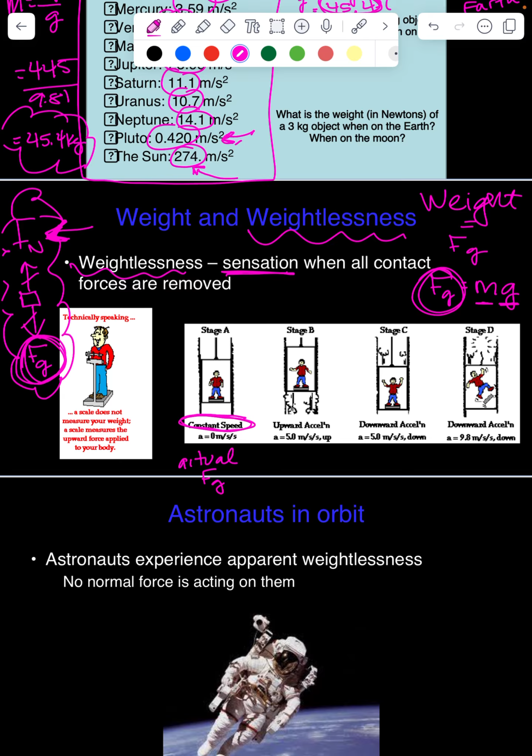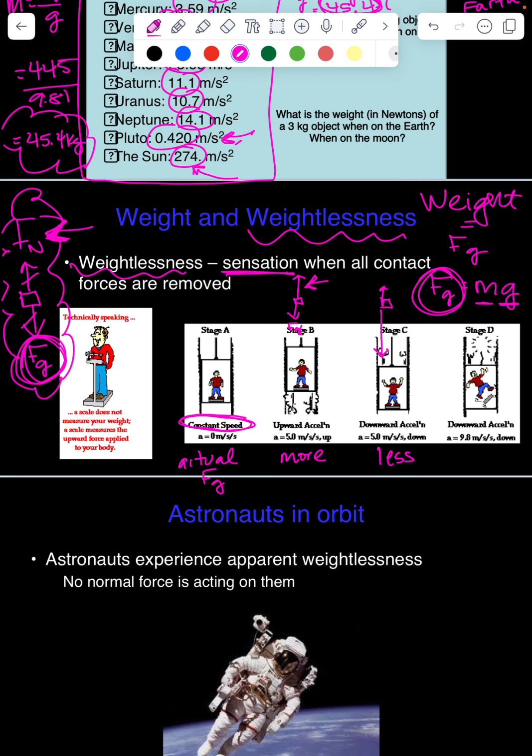Well, what if we had an upward acceleration? If we had an upward acceleration, that means our upward force would be greater. That upward force is what that scale is reading, so I would weigh more on that scale. That scale would say I weighed more than my actual weight. What if the elevator had a downward acceleration? That means my downward force, that gravitational force, is larger than that upward force. So I would weigh less. That scale would say that I weigh less.